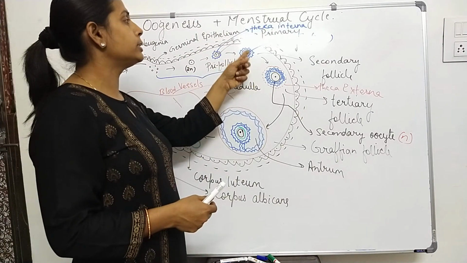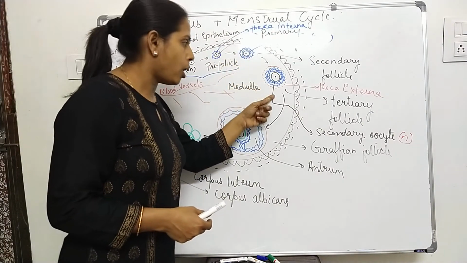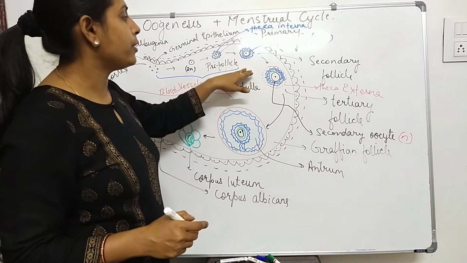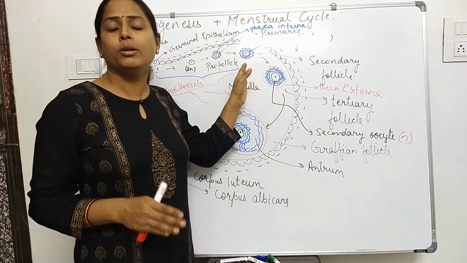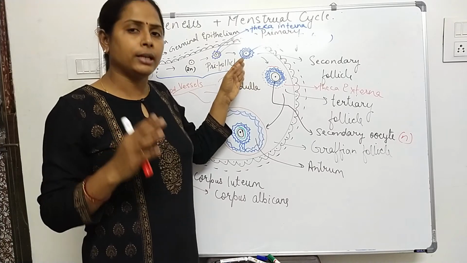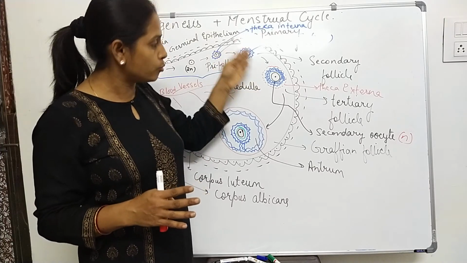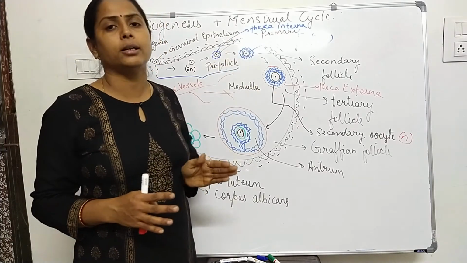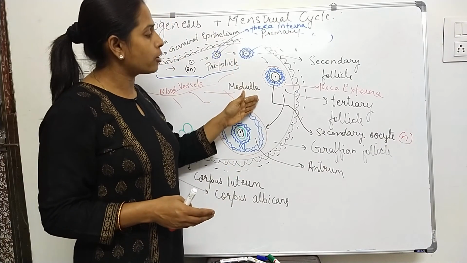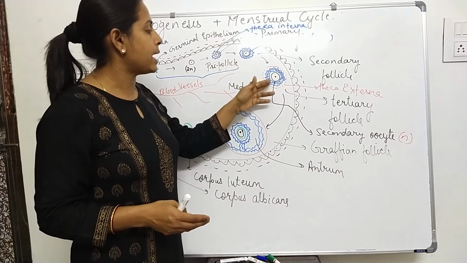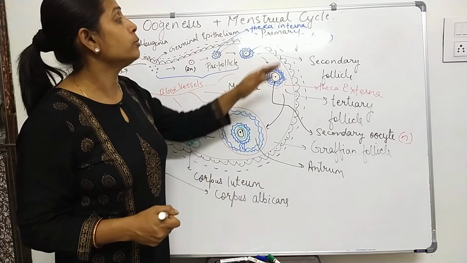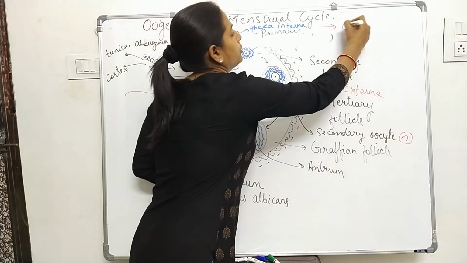Due to the development of the thicker theca interna layer, the hormone estrogen is increasing, because in the follicular phase the FSH hormone level increases. This FSH hormone is secreted by the pituitary gland. FSH stimulates the process of formation of these follicles, or you can say stimulates the follicular phase. Due to FSH, follicle formation takes place, and as the theca interna forms, it is responsible for secreting the hormone estrogen.